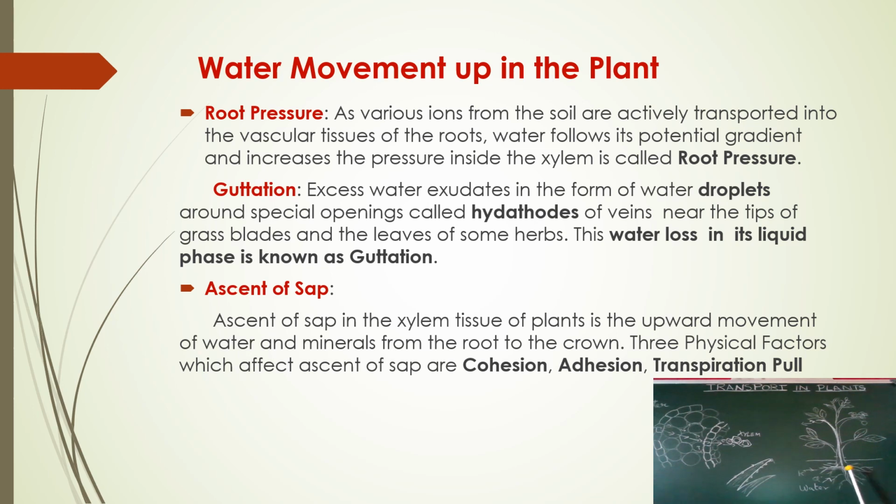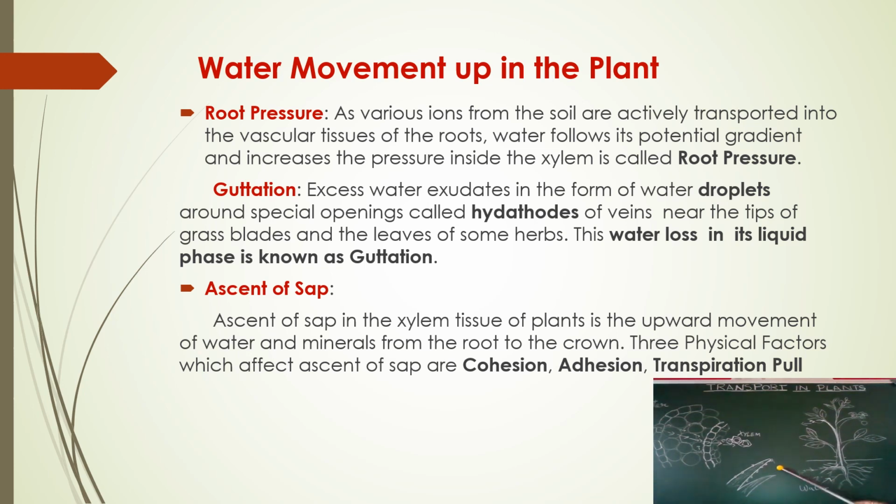This guttation is due to the root pressure. The more water there is here, the more pressure occurs in the xylem, so this water escapes from the leaves through the process of guttation. In the early mornings, if you look at the leaves of some small herbaceous plants like grasses, the leaf blades will have some water on them. This water is coming out from the hydathodes present on the leaves. These are the openings of the veins.